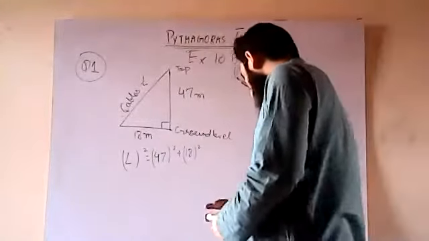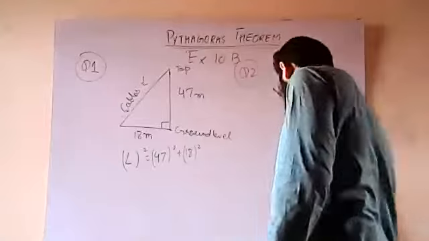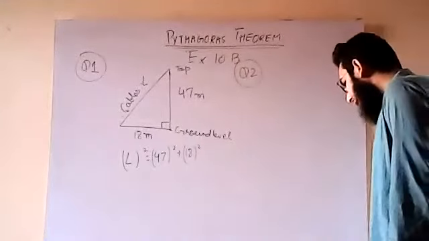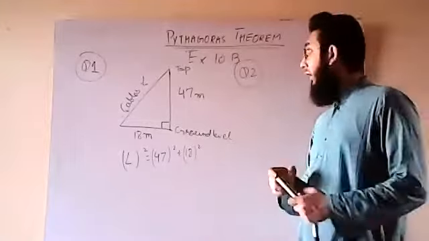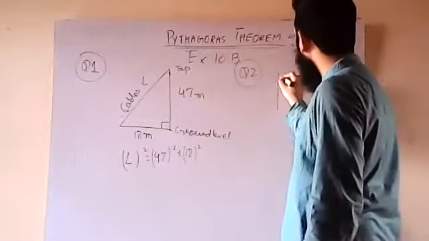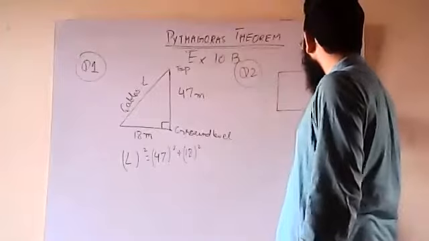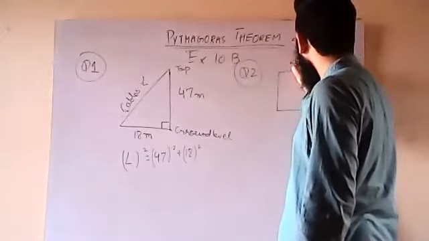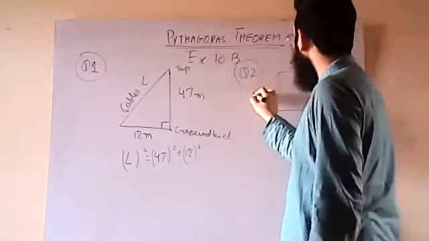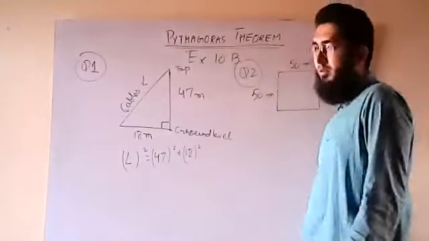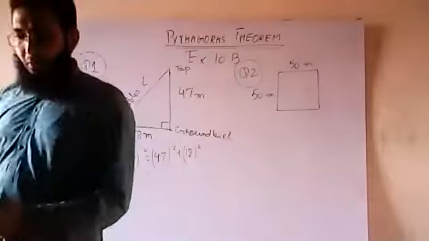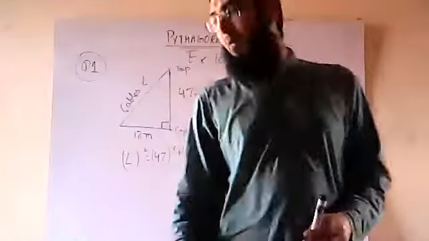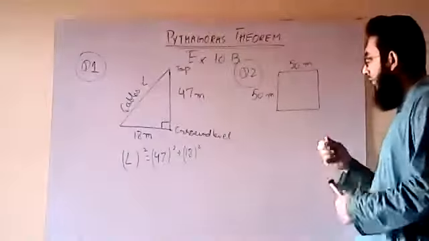Okay. For example, we talk about question number 2. It says that each side of a square field is 50 meters long. Each side of a square field. A square case होता है. All the sides are what? Equal. So if this is 50 meters, this will also be 50 meters. सही है? Each side is of 50 meters, right? तो ये 50 है तो बाबा ये भी 50 होगा. Each side is what? 50 है.